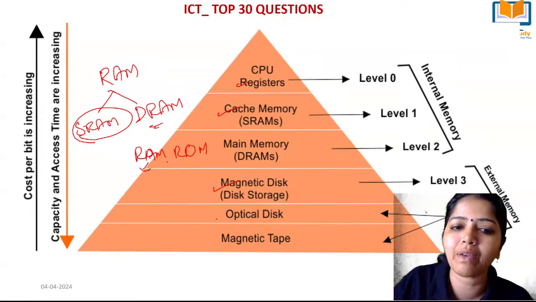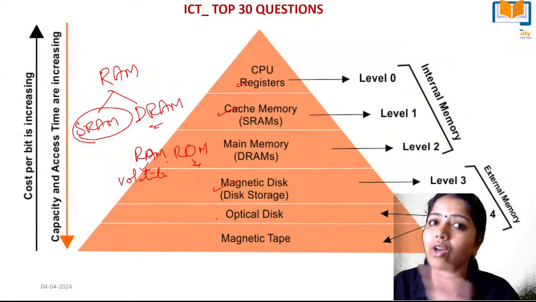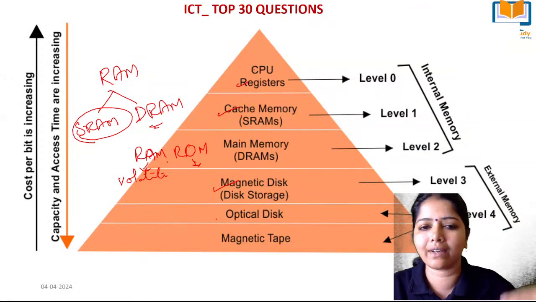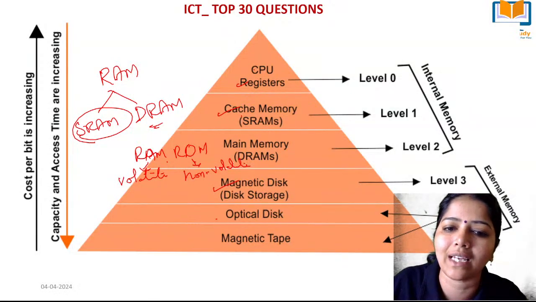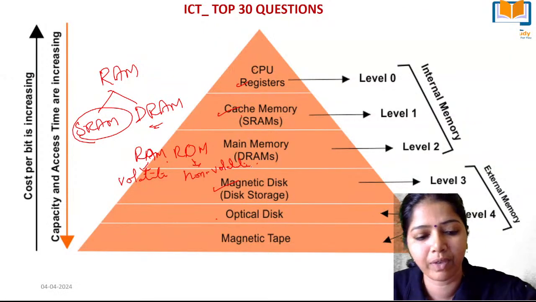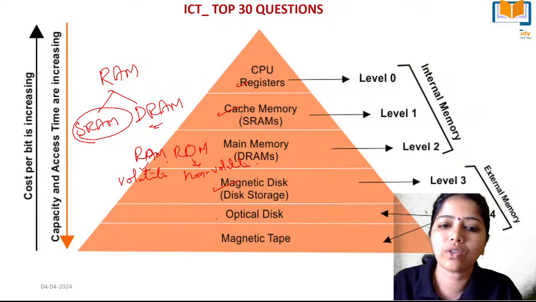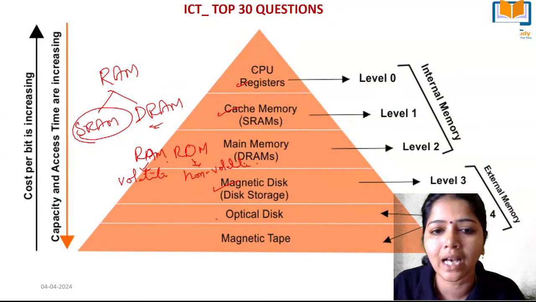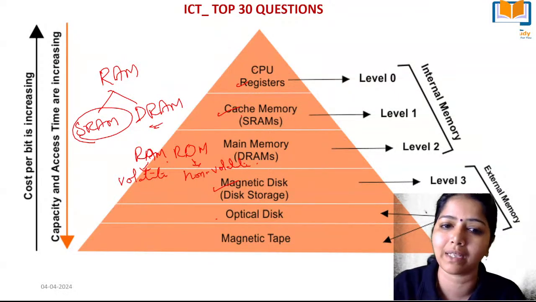RAM is said to be volatile in nature because after I shut down the system, the contents can be deleted. But ROM contents we cannot change. As we boot the system, all the system files get read. That's why ROM is said to be non-volatile in nature. Whenever we switch on the system, all the files are read to get opened. We cannot change the data in ROM, but in random access memory we can manipulate the data.